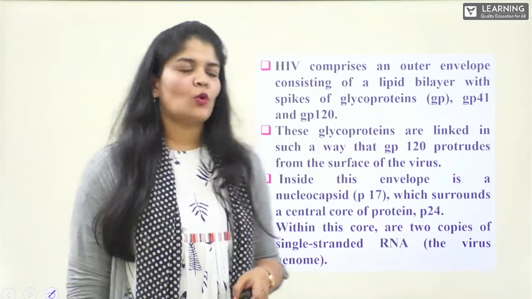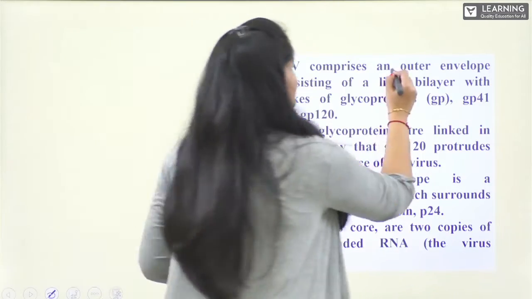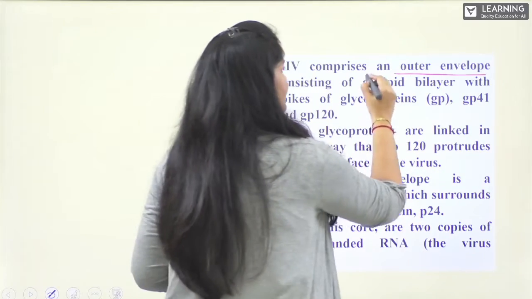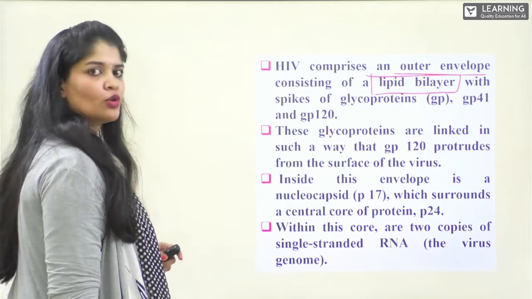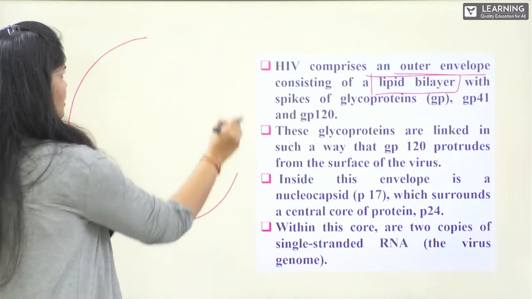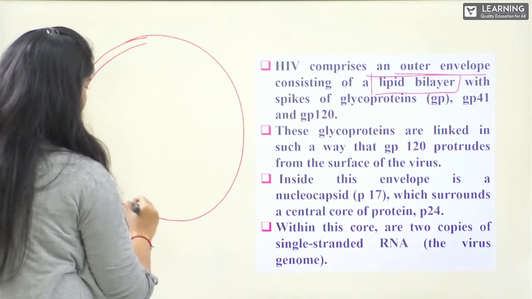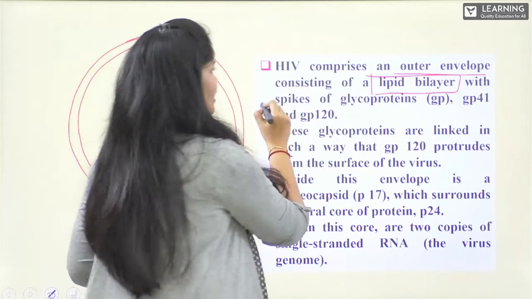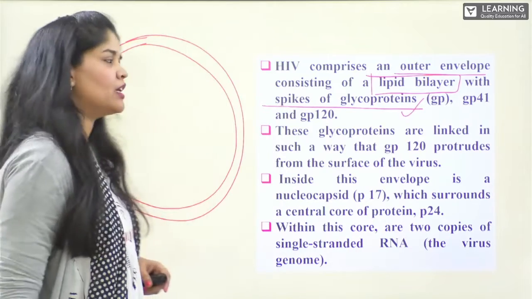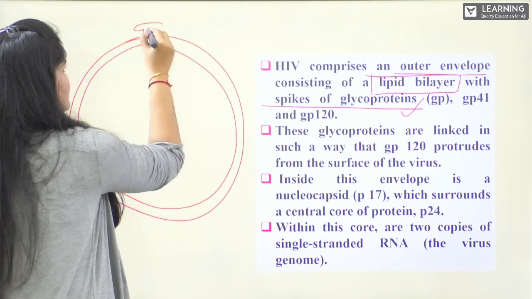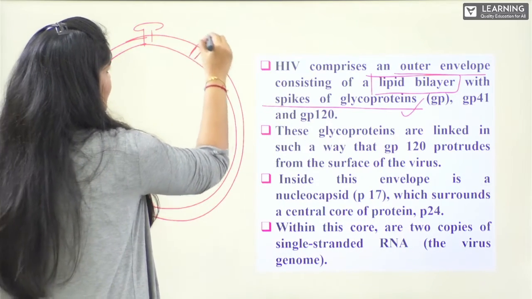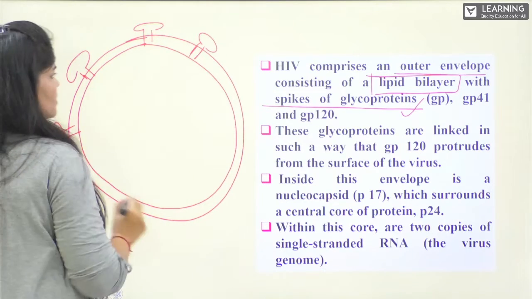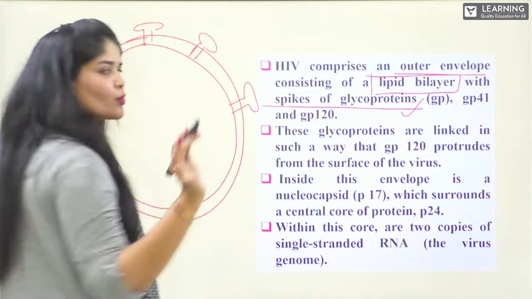Here. So, HIV comprises an outer membrane. The outer membrane is made up of a lipid bilayer. As we already know, a lipid bilayer looks like this, right? And it has spikes of glycoproteins. These glycoproteins we have also seen like this. This is how spikes of glycoproteins look.